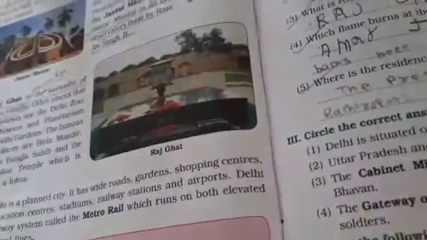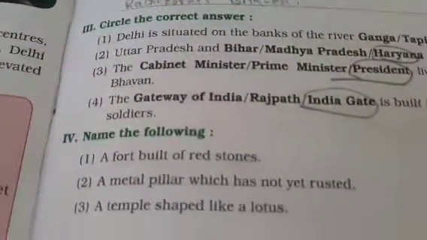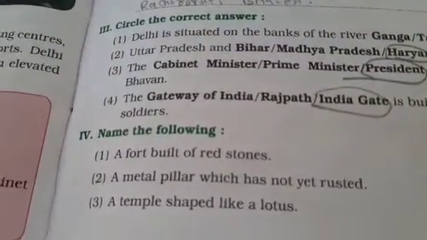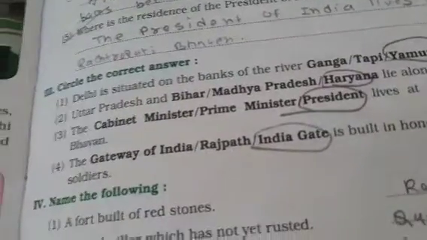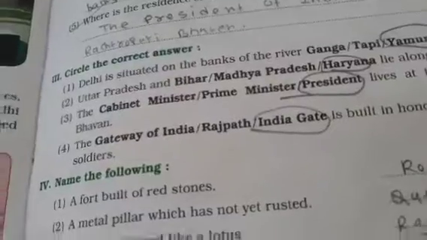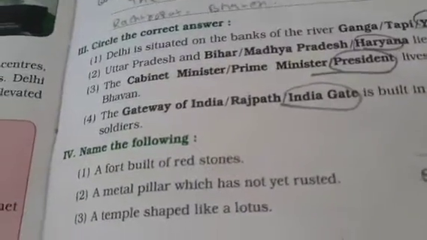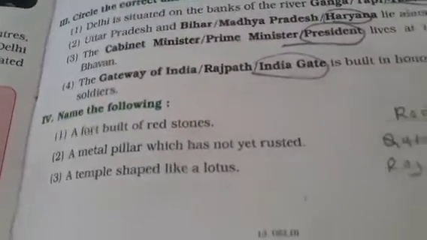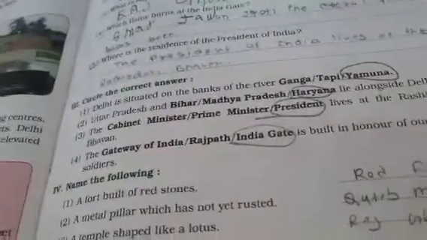So in this way today we have completed the question and answer of the third question and the answers of the fourth question. These 2 question answers you have to write in your notebook. It is your homework. After writing you have to send me the photos. At least minimum 2 times you have to write these answers.